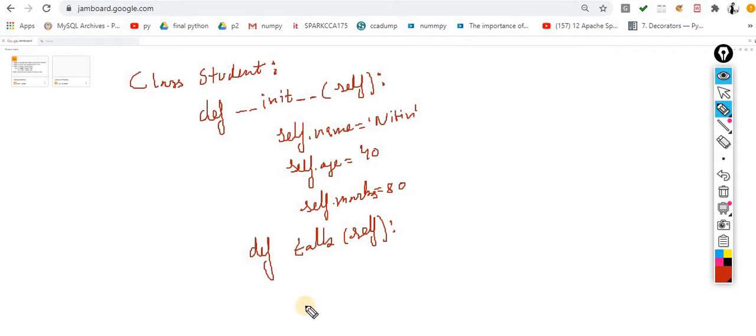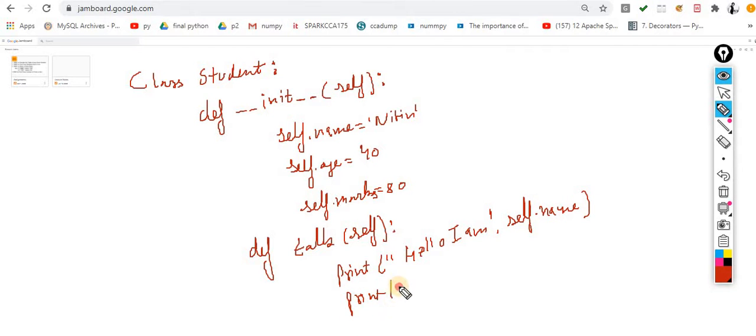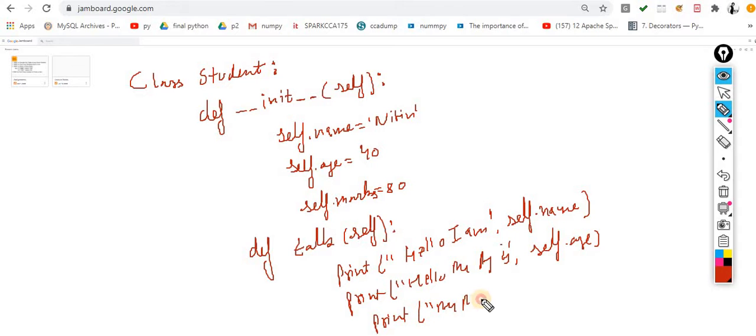Okay, I'm passing this parameter, that is the self. So here I am printing "hello, I am", self.name. Again, print "hello, my age is", comma, self.age. Print "my marks are", comma, self.marks.